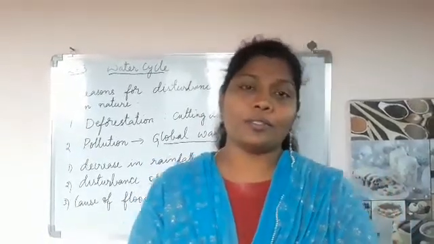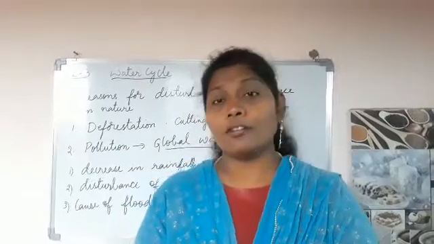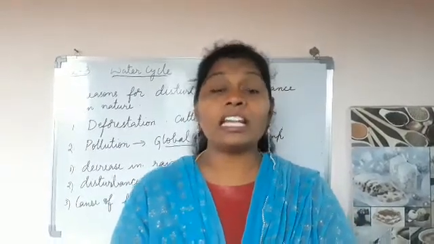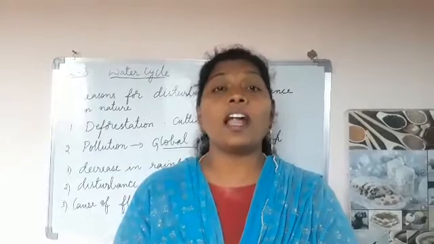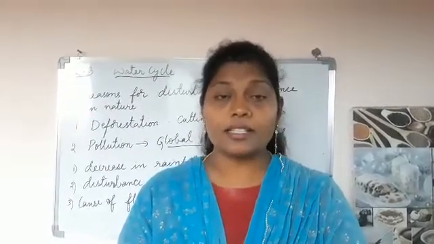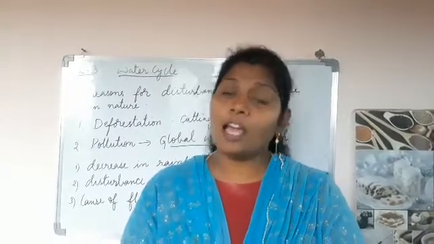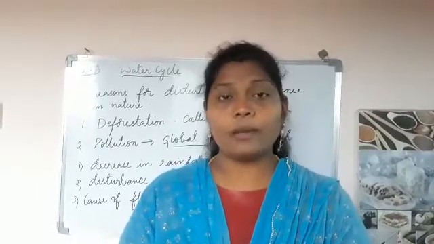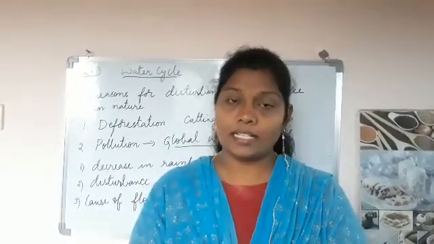There are many kinds of pollution that we see on the earth. Okay children. The first and main one is air pollution. So children, air pollution and deforestation have to be cut down, or they have to be kept under control, so that the water cycle will be continuous. Okay children, I hope you have understood this lesson and the importance of the water cycle. And now I am going to give you a pictorial representation of the water cycle.